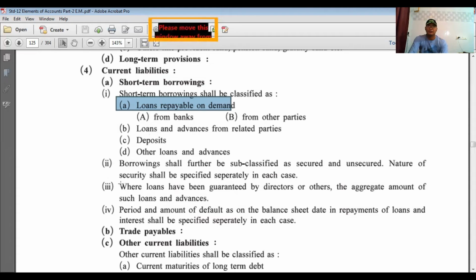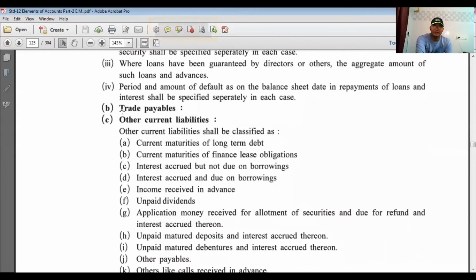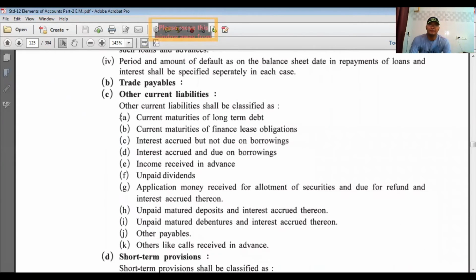Borrowings, then after loans have been guaranteed by the directors or others and period and amount of defaults. Second point, trade payables. Under the heading of trade payable, there are no other items because trade payable itself suggests creditors. Okay, so if there is any creditor, then we have to cover under the heading of trade payables. Next, other current liability.